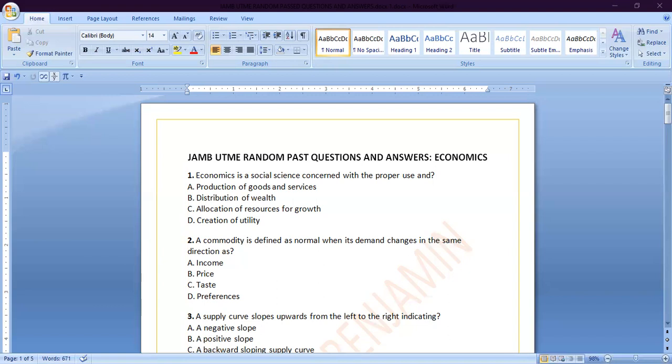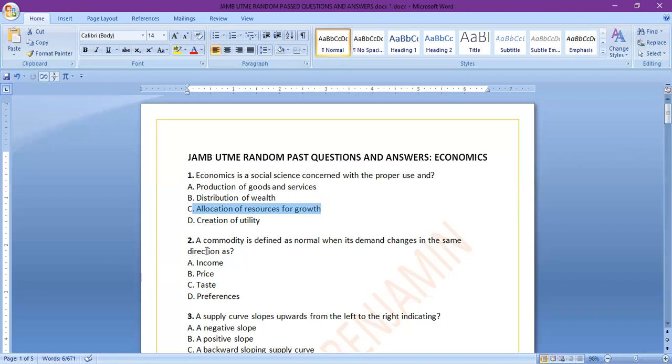As far as this question is concerned, the answer is C. Economics is basically concerned with proper use and allocation of resources for growth. You all know resources are scarce, so economics aims at proper allocation of resources for economic growth to be achieved.